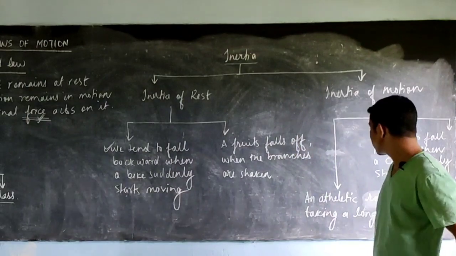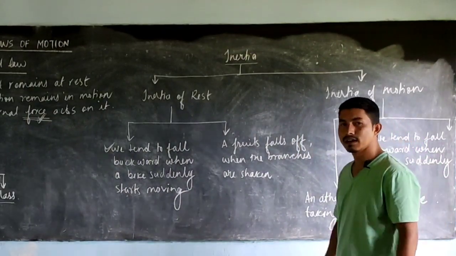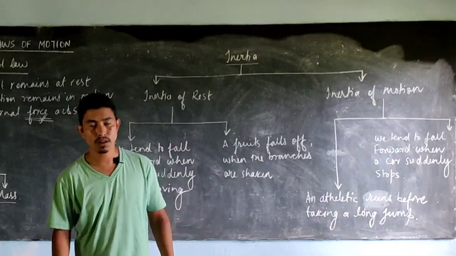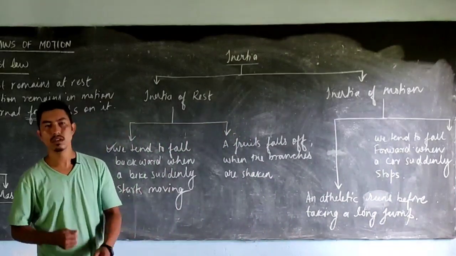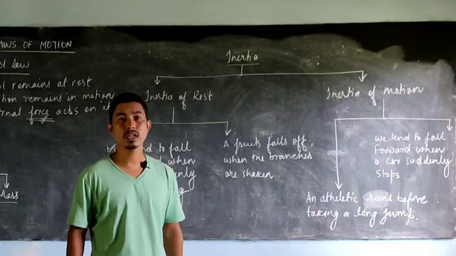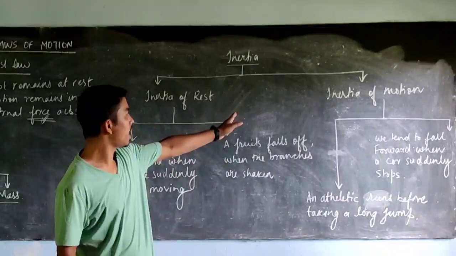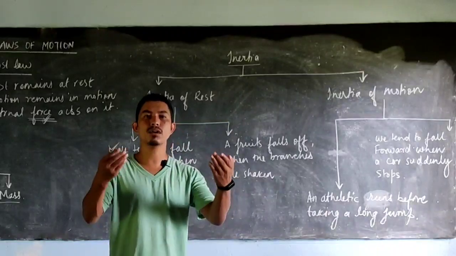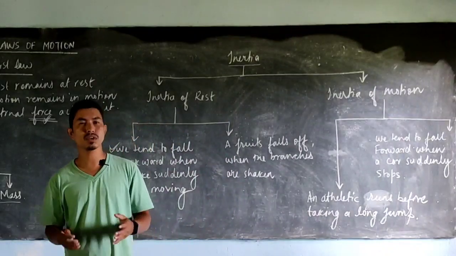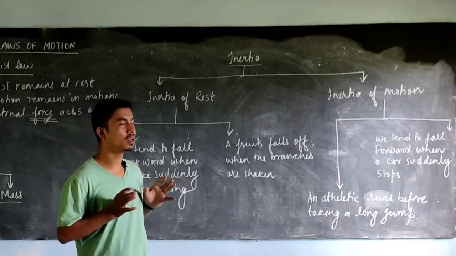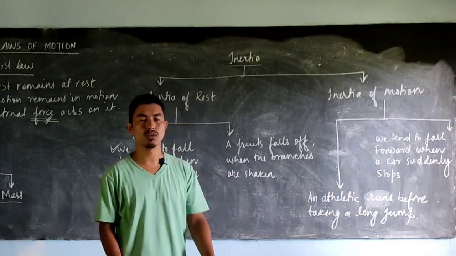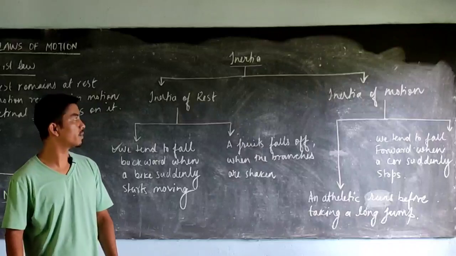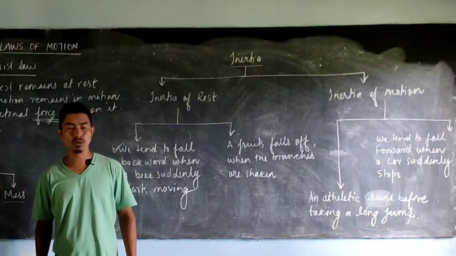Another example is an athlete. Before taking a long jump, he runs. Why? Because when he runs, he has the inertia of motion. So when he suddenly lifts his feet off the ground, the inertia of motion carries him farther forward. So these are some of the applications of the inertia of rest and the inertia of motion.